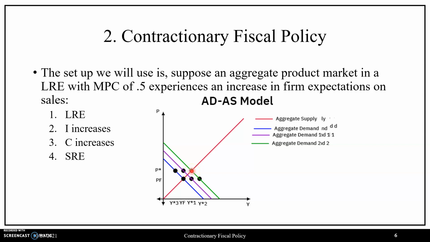Where, to do this, if the government were to solely consider the inflationary gap and try to target this as the cumulative change in terms of contractionary fiscal policy, after the policy tool and the multiplier effect has kicked in, by targeting the inflationary gap, after adjustment, what we would see is the aggregate product market would adjust to a short-run equilibrium somewhere in between the long-run equilibrium and our current short-run equilibrium, in which there would still be an inflationary gap as well as inflation occurring.